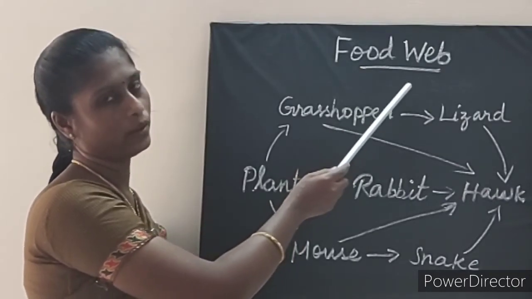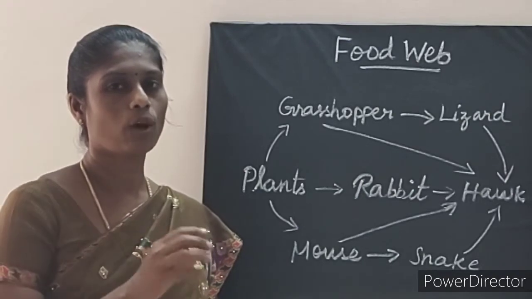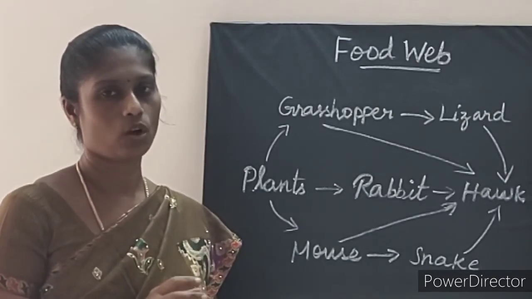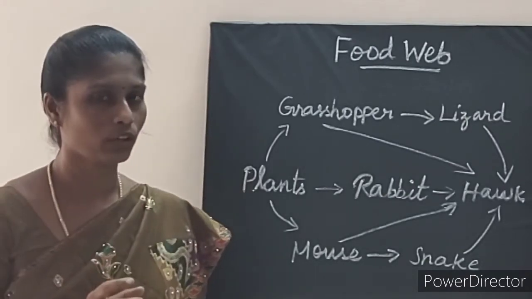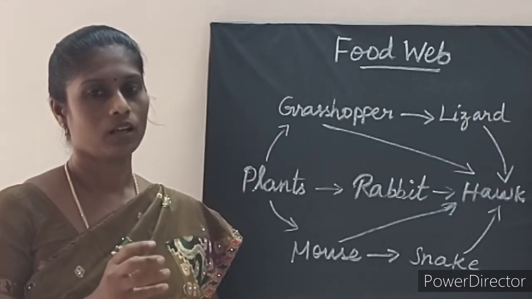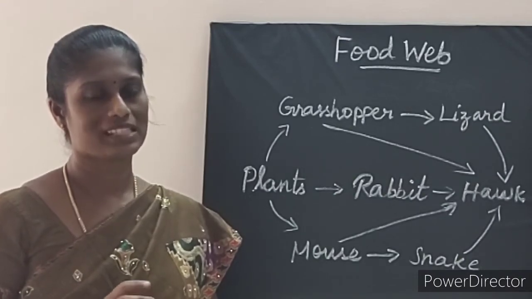Food web. What is food web? The interlocking patterns of a number of food chains form a web-like arrangement called a food web. This food web is the basic unit of an ecosystem to maintain stability in nature. Hence it is called homeostasis.